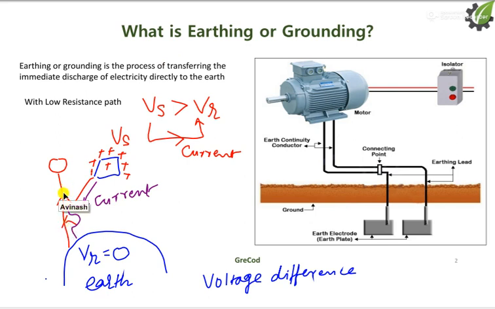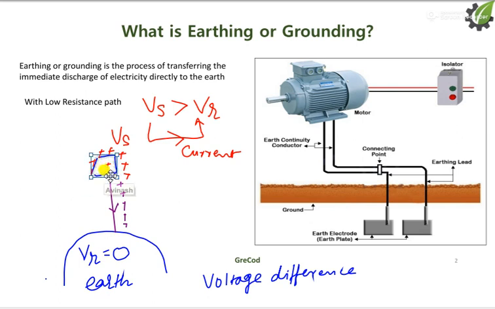For avoiding such a shock, what we can do is connect this material to the ground, and all the accumulated charges will pass through this wire. This concept, connecting the wire from equipment to the ground, is called earthing, or we can say grounding.